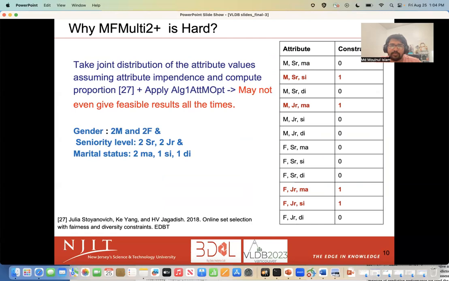I want to briefly discuss why margin finding to satisfy fairness constraints defined over multiple protected attributes is hard, and why existing solutions do not study them with appropriate computational rigor. Existing work tends to assume that the attributes are independent and computes proportions based on their highly limited assumptions, such that the fairness constraints find solutions over a transformed multiple protected attribute, as shown in this slide. Clearly, the transformed attribute and their corresponding proportions do not satisfy the original query constraints.